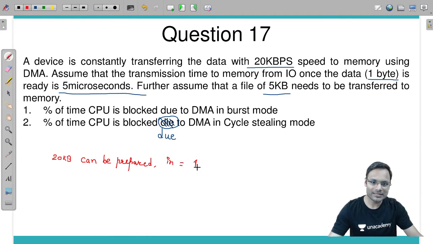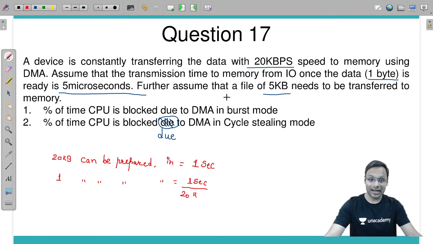Per second, 1 second. If 20 kilobytes can be prepared in 1 second, then 1 byte can be prepared in how much time? 1 second divided by 20 kilo, into 1 byte.